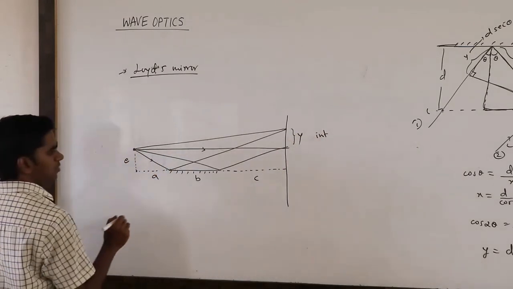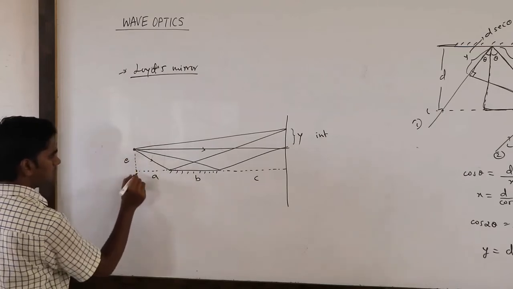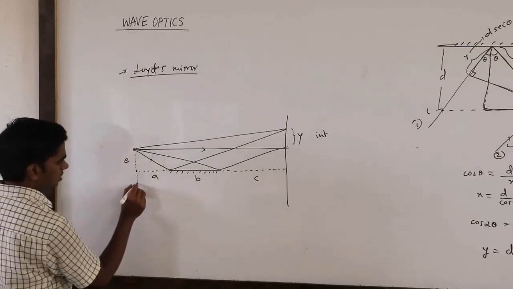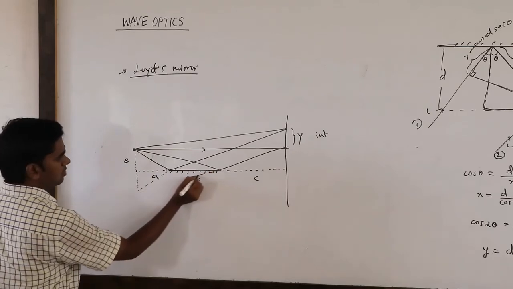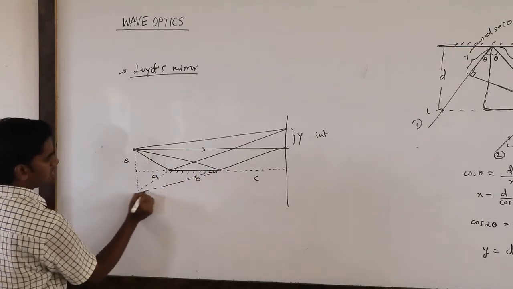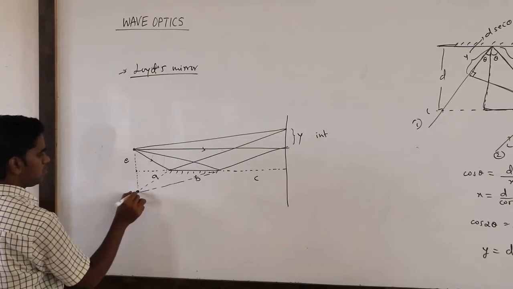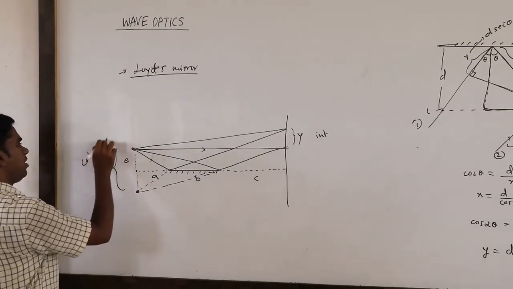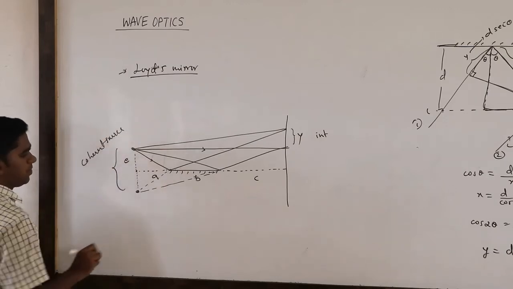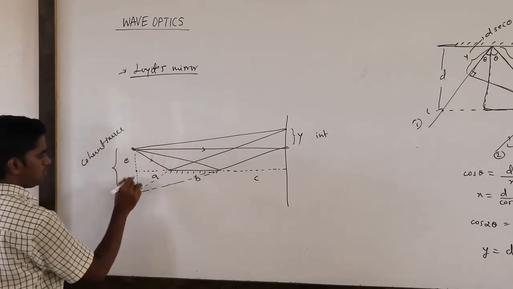Then where is the source? This is one source. For interference we need coherent sources. So this point and this point are going to be coherent sources. If this is e, this is also going to be e.